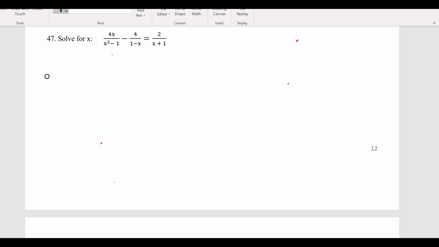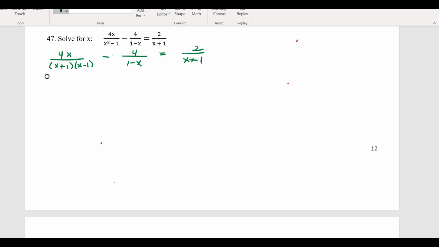Midterm review number 47. This problem asks you to solve an equation involving rational expressions, also known as fractional expressions. In order to do that, I need to first factor all of my denominators. I need to find the LCD.